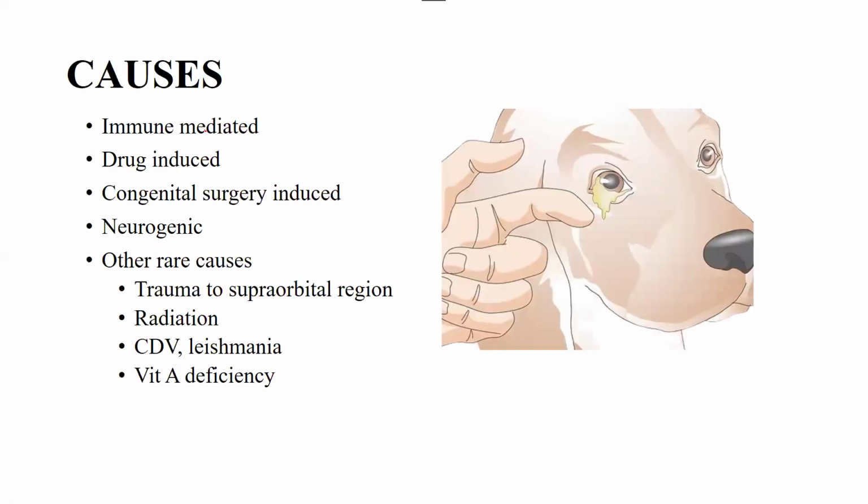Then comes the causes. Causes are very important. First is immune mediated, then we have drug induced, congenital, surgery induced, neurogenic, and there are other rare causes: trauma to the supraorbital region, radiation, CDV, leishmania, vitamin A deficiency. These are all causes of KCS, and we are going to see a little bit of detail of these causes in the next slides.